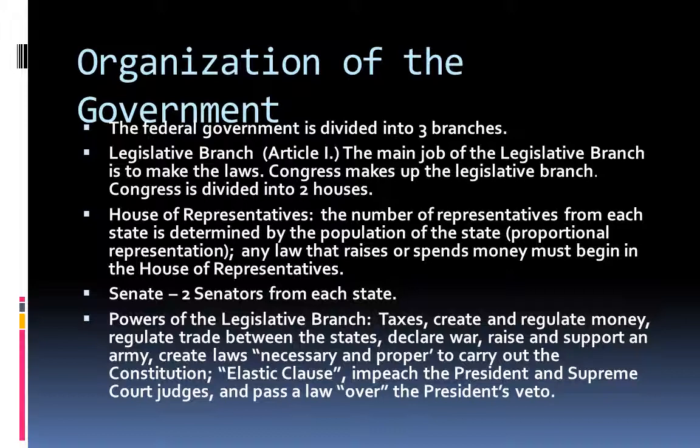Organization of the government. The federal government is divided into 3 branches. Legislative branch, Article 1. The main job of the legislative branch is to make the laws. Congress makes up the legislative branch. Congress is divided into 2 houses.